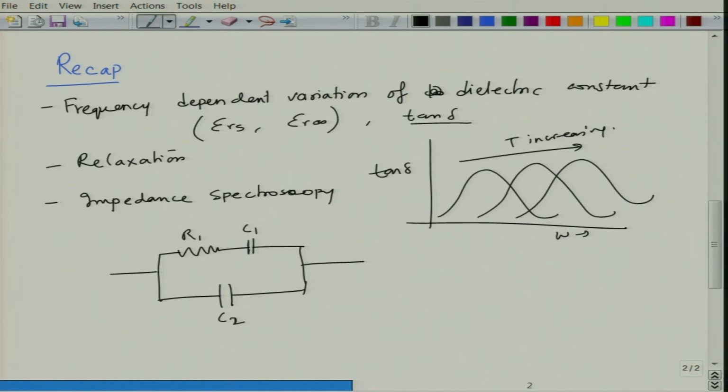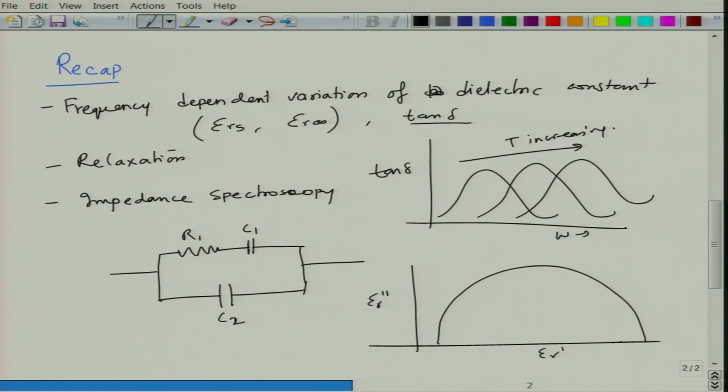But what basically it means is that for a perfect dielectric, when you plot epsilon R double prime as a function of epsilon R prime, you should obtain a perfect semicircle. It does not look like a perfect semicircle here, but this is meant to be a perfect semicircle.